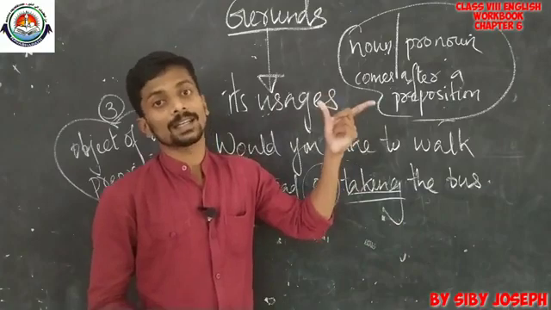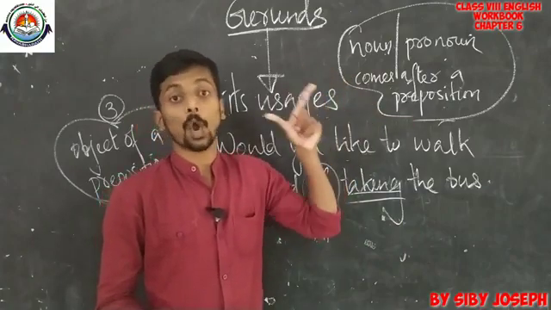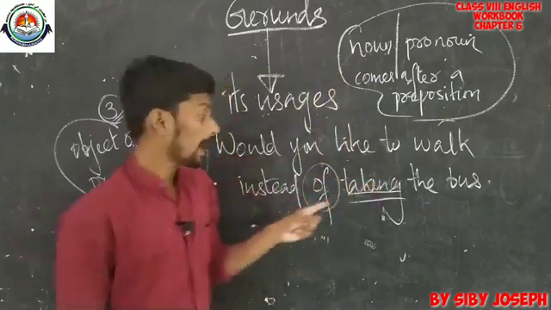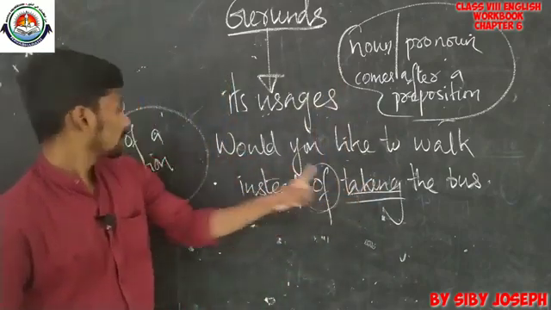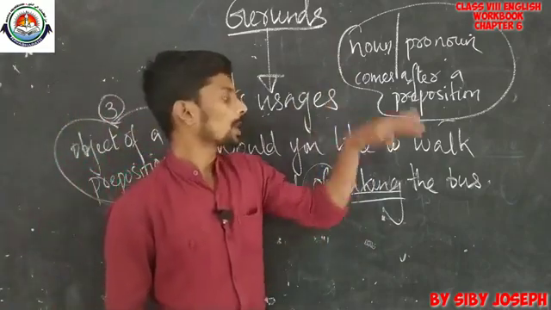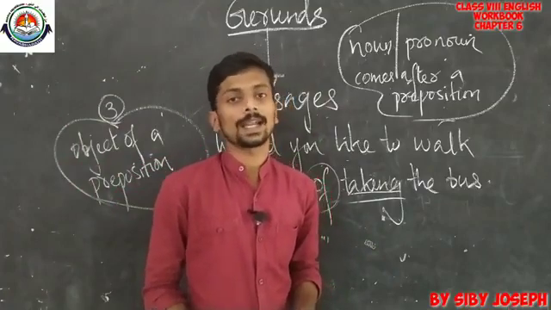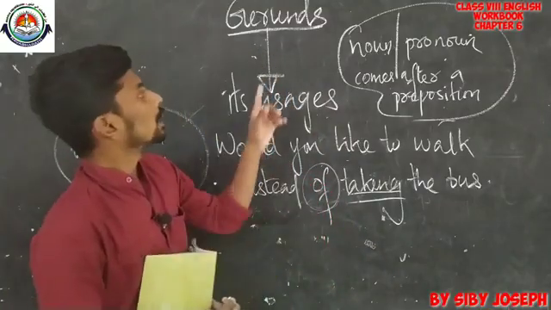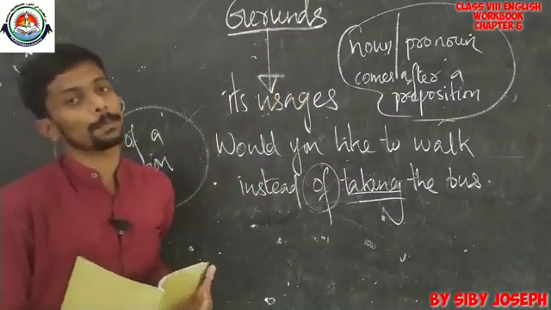So there, the gerund hearing was the object of the preposition in, and here in this example the gerund taking is the object of the preposition of. So now I hope that you got a clear idea about gerunds as objects of prepositions.